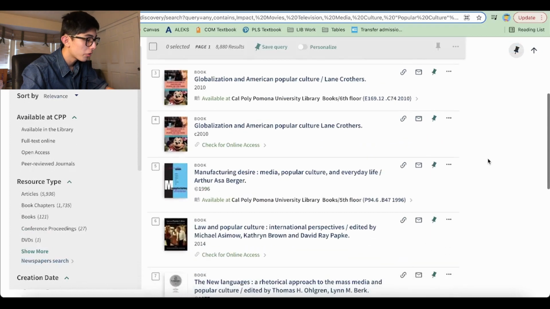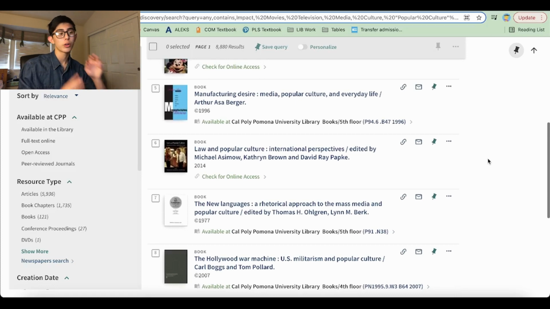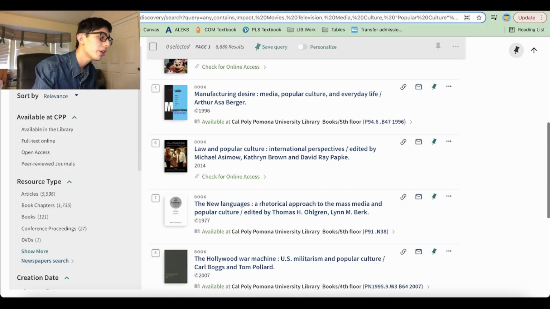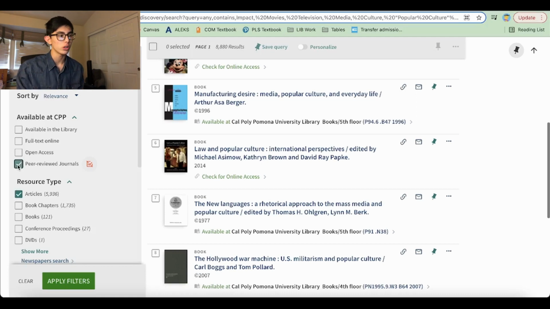As you can see, a lot of them, well, all of them here are books. Now, books can be a good source, right? There's nothing wrong with books, but they're not really what I'm looking for right now. So in order to prevent all these books from popping up, I'll go over here to the side. Clicking this will ensure that I only get articles in my search results, and clicking here will ensure that I only get peer-reviewed articles. Peer-reviewed means that the author of the article submitted their article so that it could be reviewed by other experts in the field and edited to ensure that it's more accurate. So we can apply these filters.